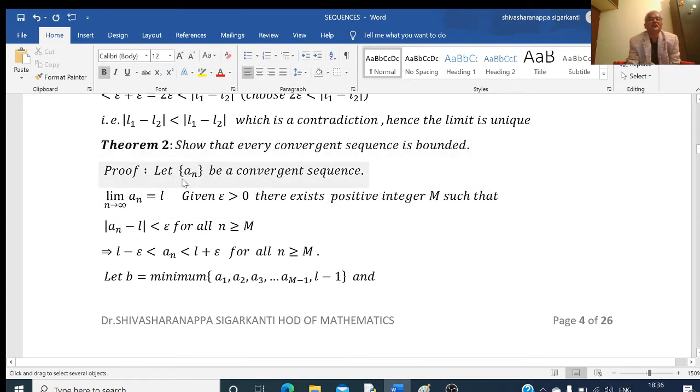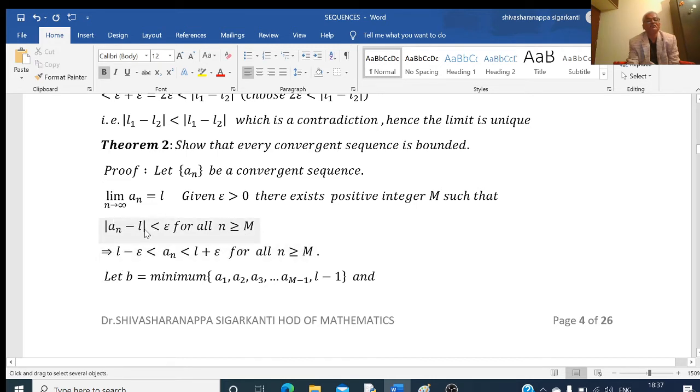So let me consider, let an be a convergent sequence. If it is convergent, then it converges to some finite limit here. The limit of an as n tends to infinity is equal to L. By the definition, given epsilon greater than 0, there exists a positive integer m such that mod of an minus L is less than epsilon. This is true for all n greater than or equal to m.